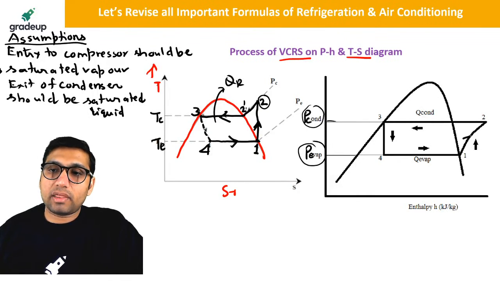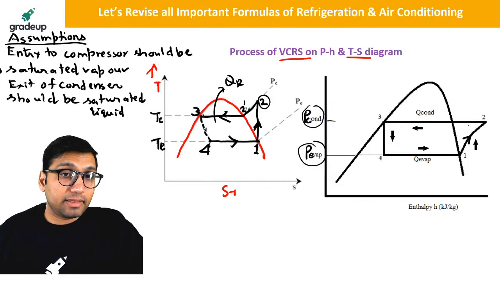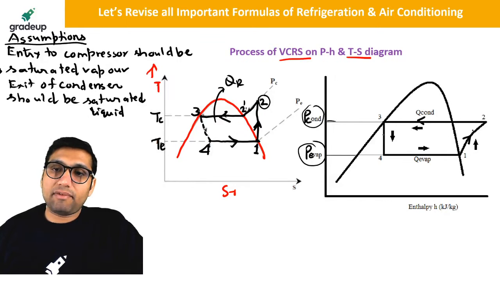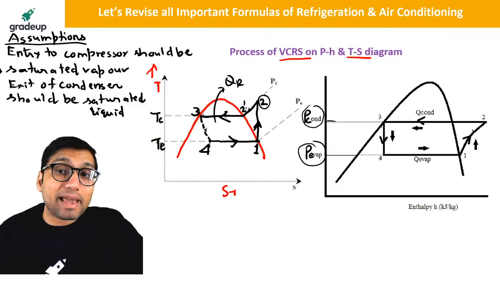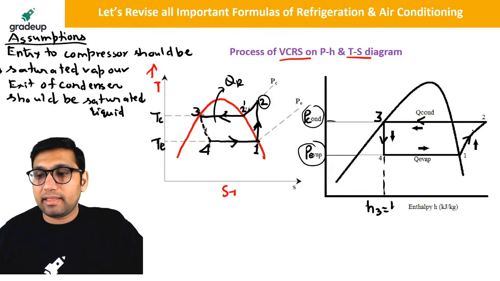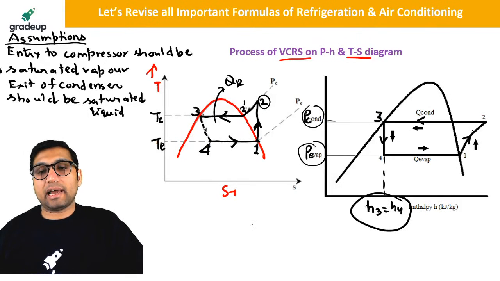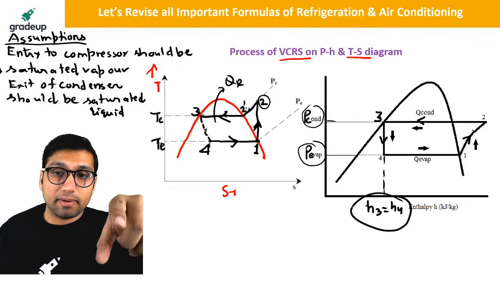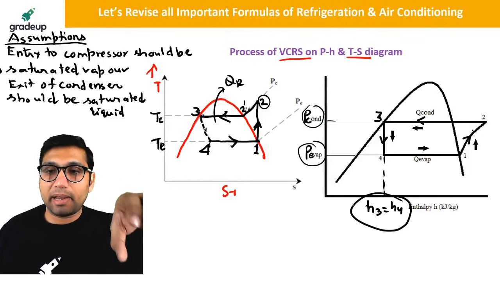So 1 to 2 is the compression in the compressor. Then we have constant pressure heat rejection. Then we have isenthalpic expansion 3 to 4. The enthalpy at point 3 will be equal to the enthalpy at point 4. Remember that. This is a very important point here. Enthalpy at point 3 should be equal to enthalpy at point 4.